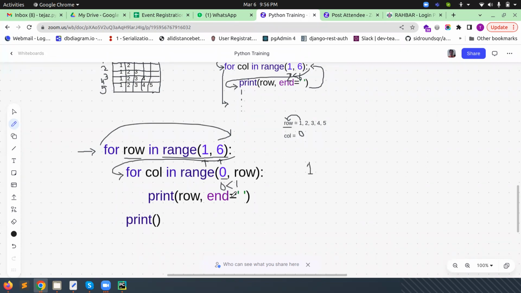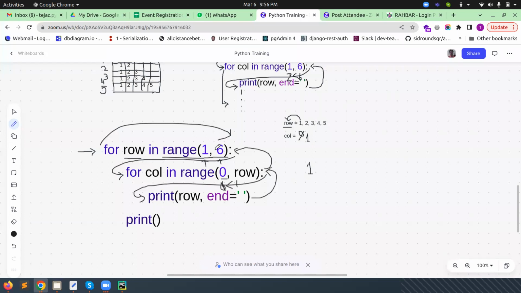Okay. Now next time, after printing this statement, the control will come here again. Now it will check the value of column, which will become 1. It will check if 1 is less than 1. No, it's false. When the condition is false, it will automatically go to the upper loop. It will escape this one completely. It's already designed by the compiler. Automatically it will understand and go to the upper loop.